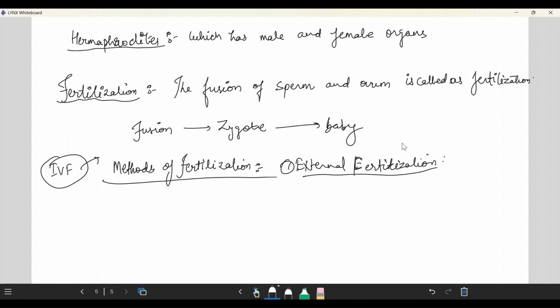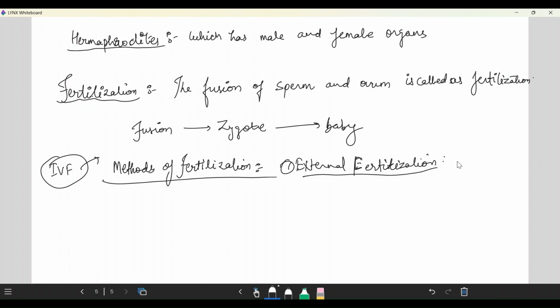External fertilization. Sea animals such as starfish and jellyfish gather in a large group in the water. They lay their eggs and sperms together on the surface of the water. The sperms fuse with the eggs in the water to form a zygote, and the zygote develops into a new individual in the water. This type of fertilization is known as external fertilization, as it occurs outside the animal.